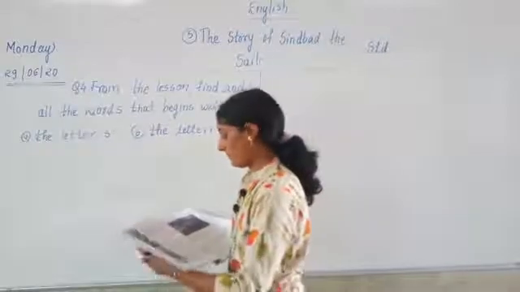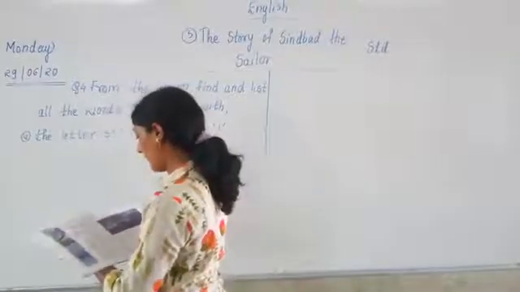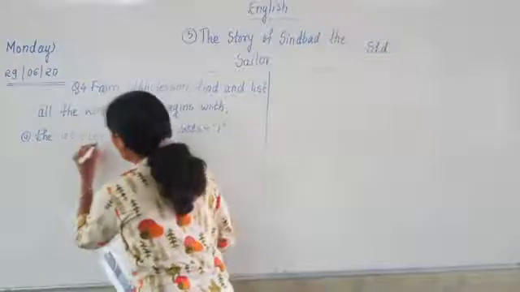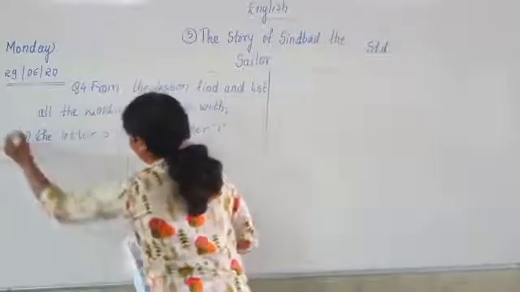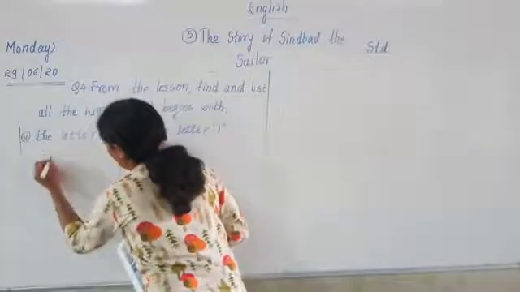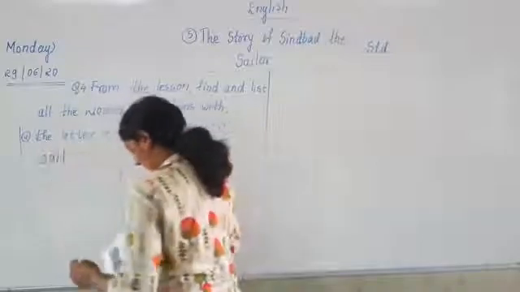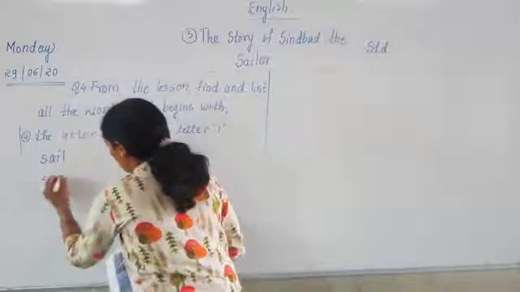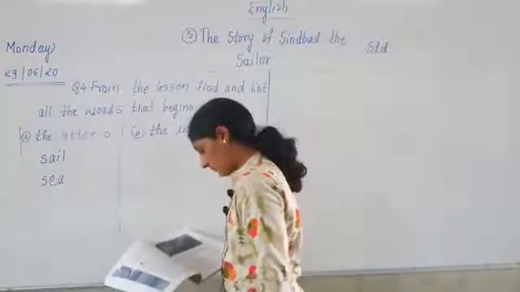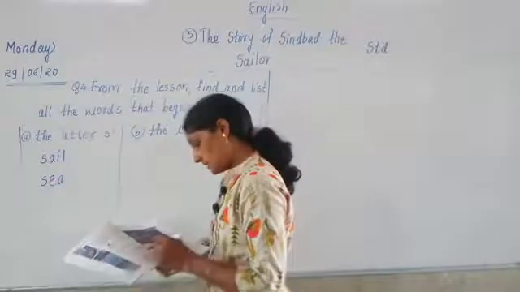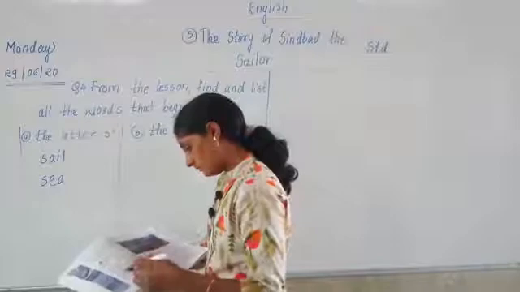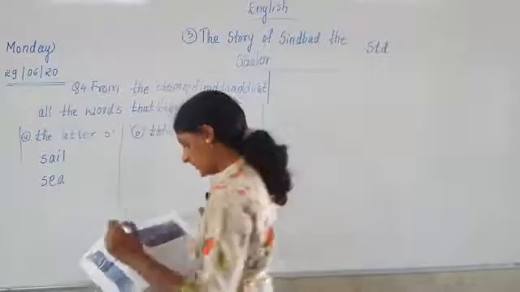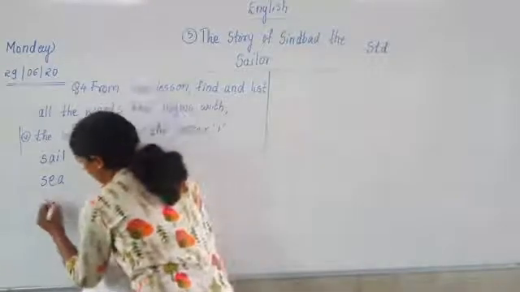I am writing S letter words. Okay, I will write down words. S-A-I-L, sail. S-E-A, sea. S-E-T, set.